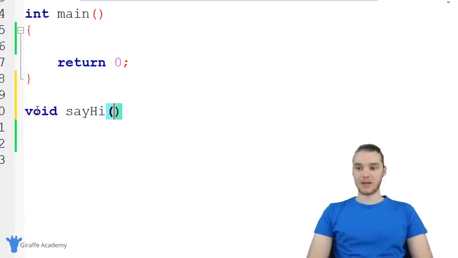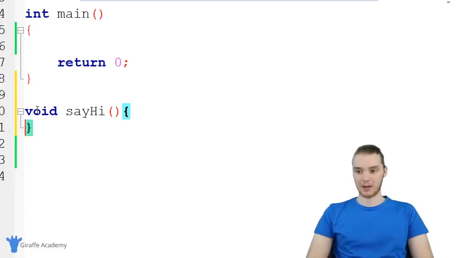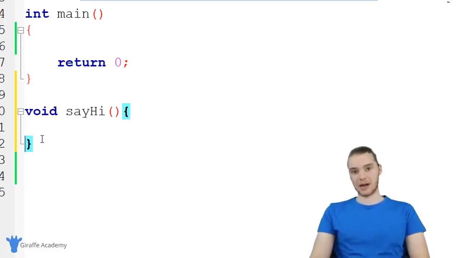Whenever I create a function now, I want to make an open and closed parentheses, and I'm going to make an open and closed curly bracket. So now, any code that goes in between these curly brackets is going to be considered code that's inside of this function. So let me show you guys.